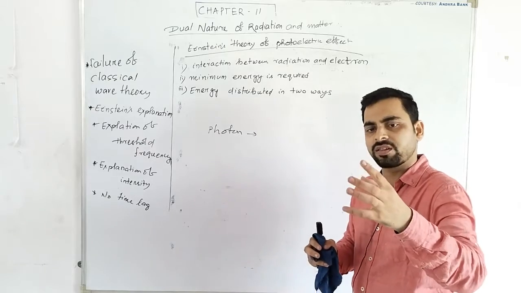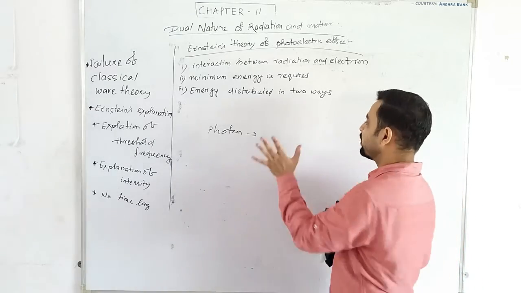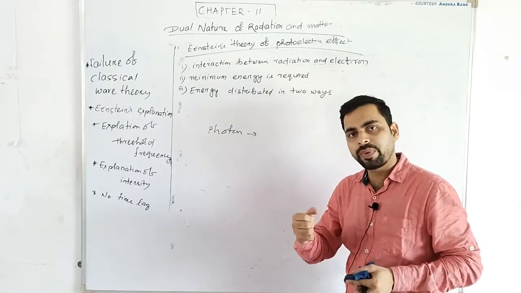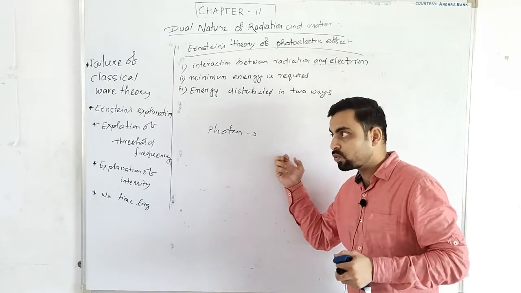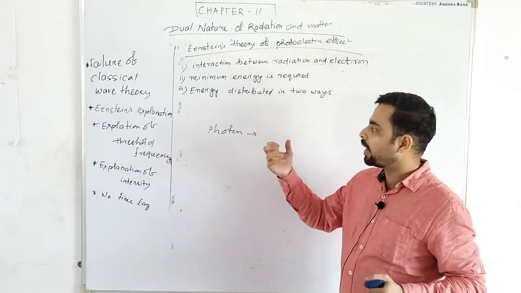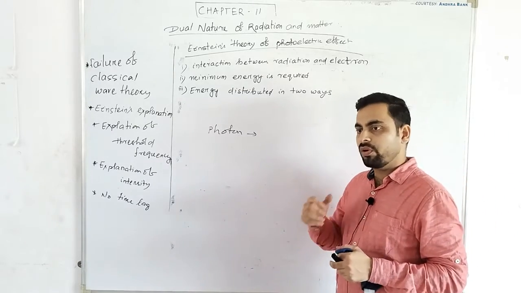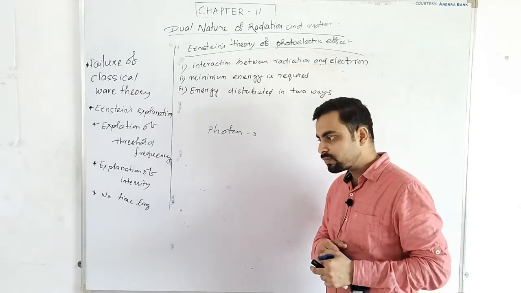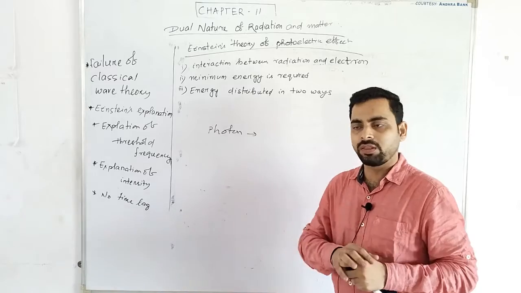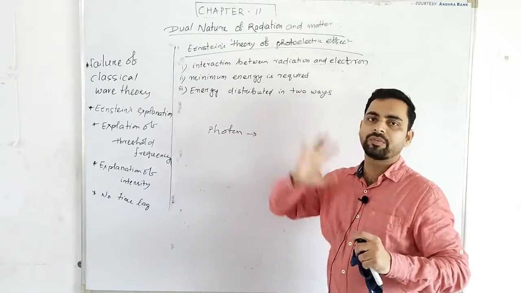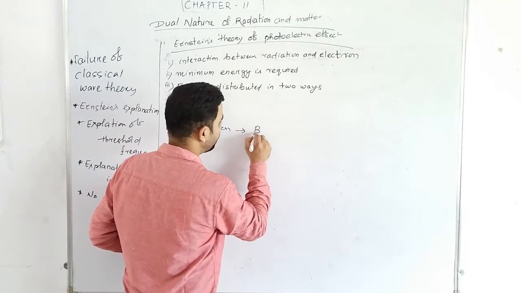उसके पास जितना भी एनर्जी था वो सारे क्या करेगा, मेटल सरफेस को दे देगा. तो क्या होगा, मेटल सरफेस will gain some energy from the photon. The electrons of the metal surface will gain some energy from the photons. So the energy of electrons will increase. The electrons which are free in the metal will gain some extra energy and they will release from the metal surface.